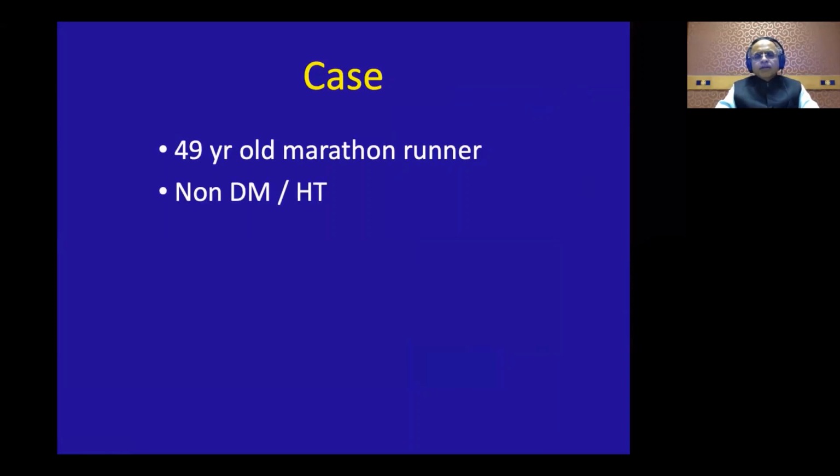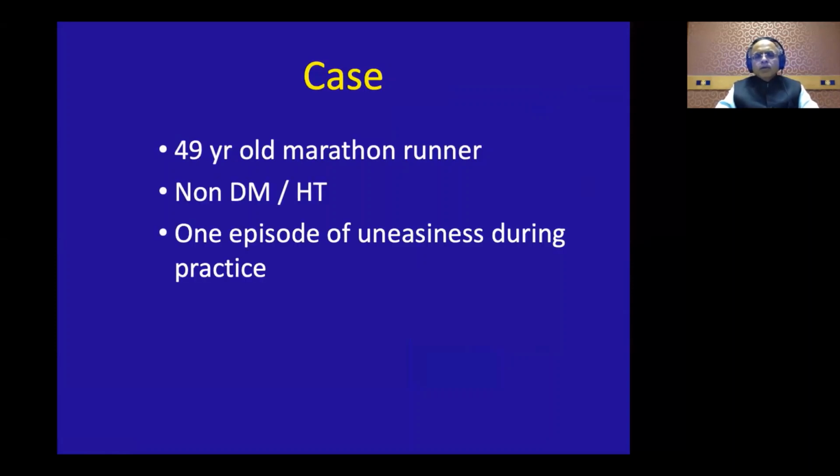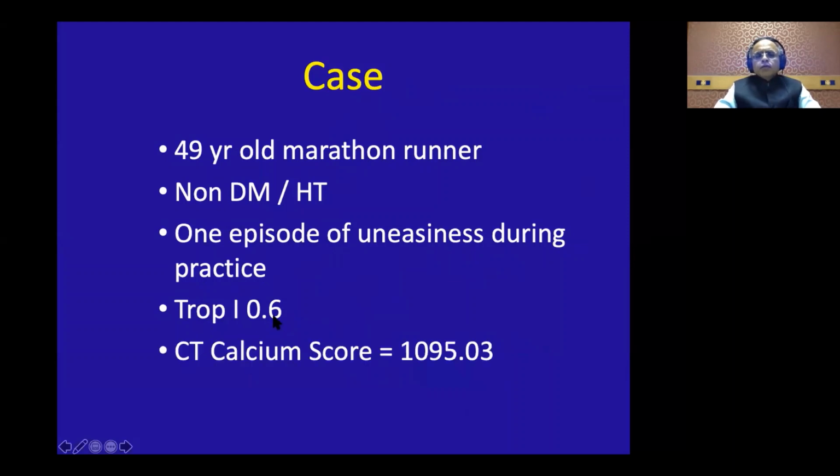Let us look at this case. A 49-year-old marathon runner, non-diabetic, non-hypertensive. He had one episode of uneasiness during practice. Now the thing is, these are very high profile runners. So we said, well, let us go for a CT coronary, because once and for all we should know everything. His troponin had a slight rise. But remember, in people doing extraordinary levels of exercise, if you collect the troponins immediately after, it can be falsely high. But the problem was that his CT calcium score was 1000.